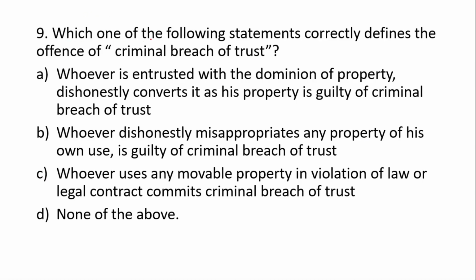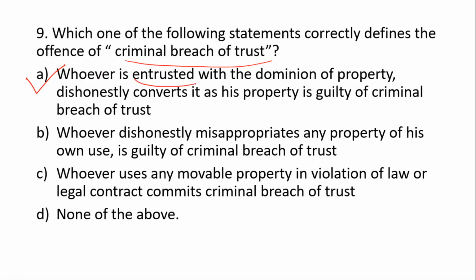Now, which one of the following statements correctly defines the offense of criminal breach of trust? The first statement is, whoever is entrusted with the dominion of property and dishonestly converts it to his own property is guilty of criminal breach of trust. The second statement is, whoever dishonestly misappropriates any property for his own use is guilty of criminal breach of trust. The third option is, whoever uses any movable property in violation of law or legal contract commits criminal breach of trust. The fourth option is none of the above. So here the correct option is statement 1.